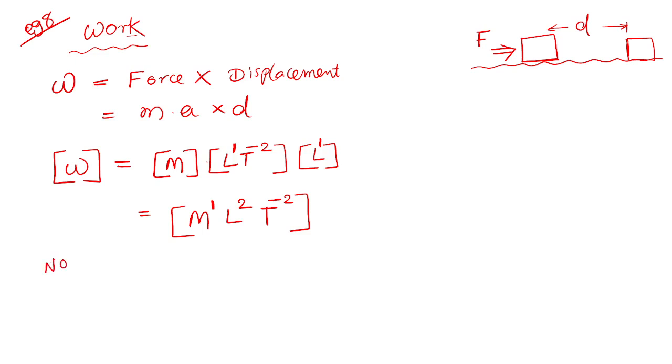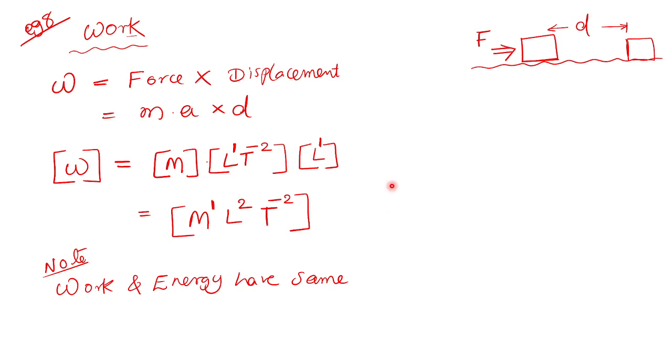Also please remember, work done and energy have the same dimensions. We will learn the connection between work and energy later in the chapter work, energy, power. So if the question is about energy, you may simply write the dimension of work done.